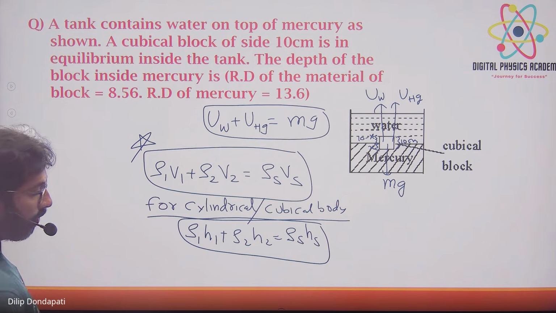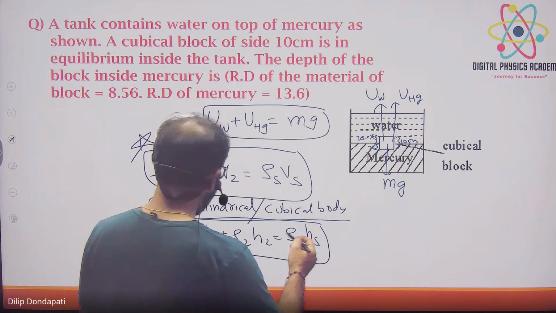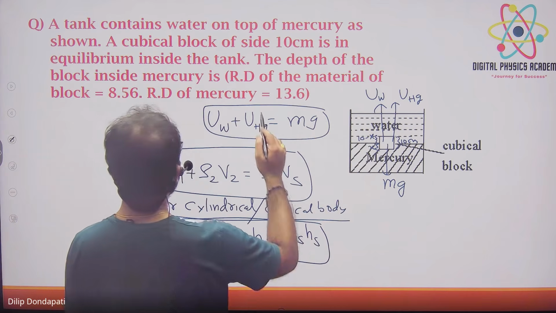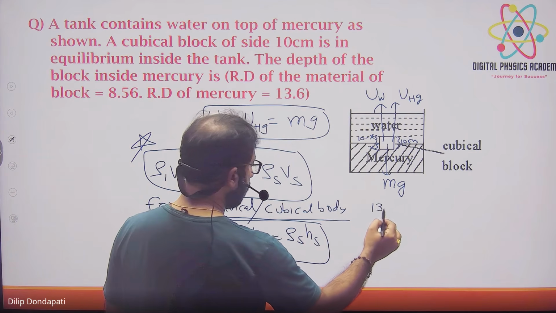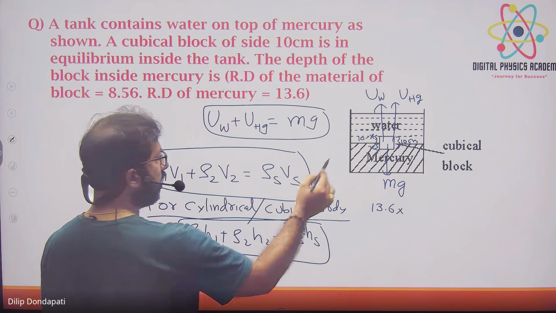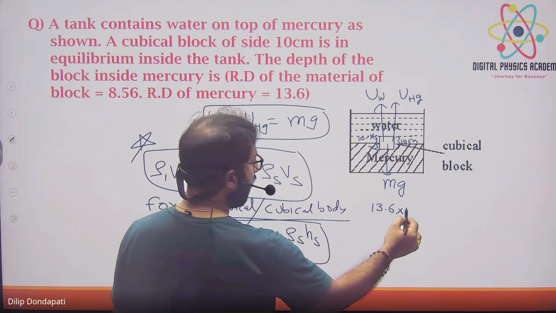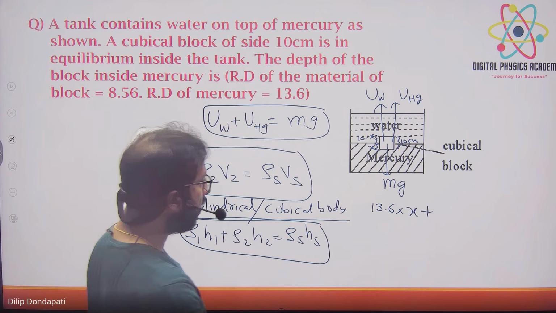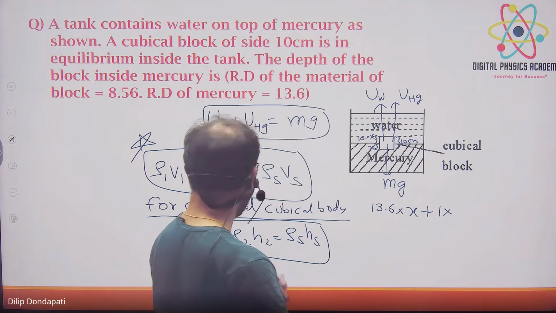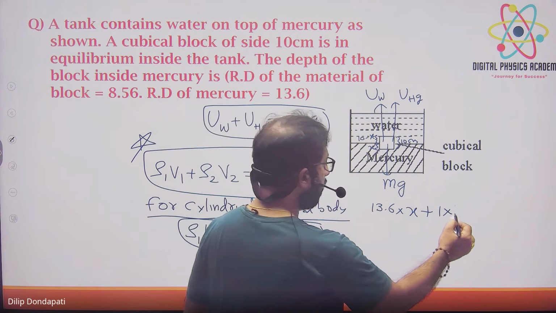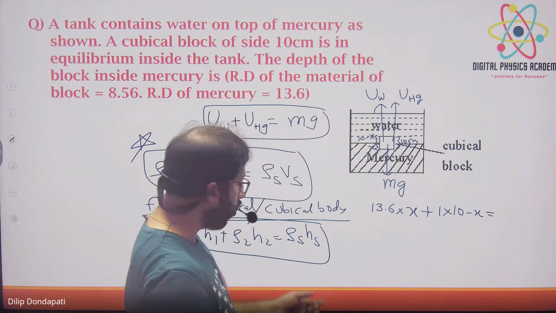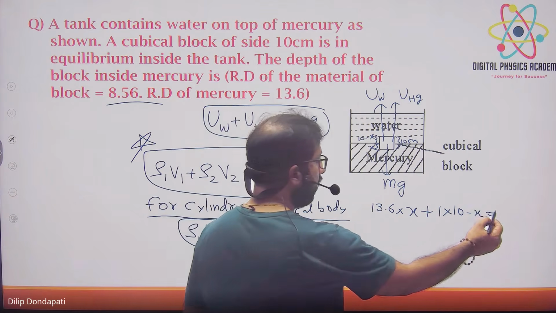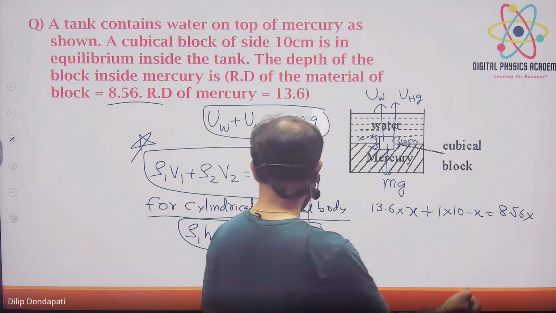So tell me first one, here the density of the mercury is how much in terms of gram per centimeter cube? They have given it as 13.6. So 13.6 into h1, h1 is the depth of the object x, plus ρ2 h2. ρ2 is the density of water, 1 gram per centimeter cube, into h2, h2 is the height in water, 10 minus x, is equal to ρs into hs. ρs, density of the solid, is nothing but 8.56, into hs.